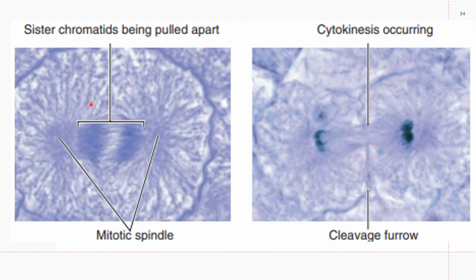This is a microscopic illustration. You have here your sister chromatids being pulled apart. You have your MTOCs here, and then yes, cytokinesis is occurring in this one.